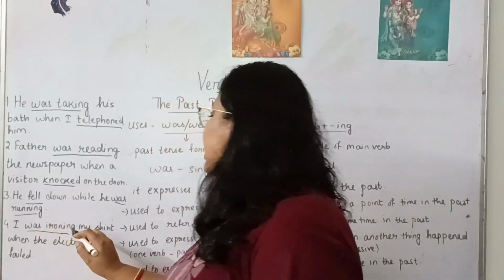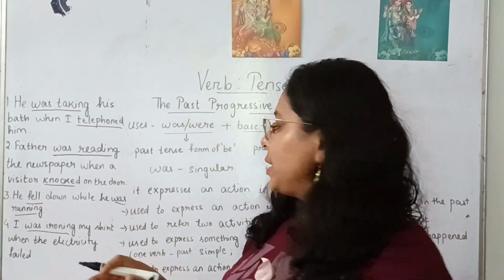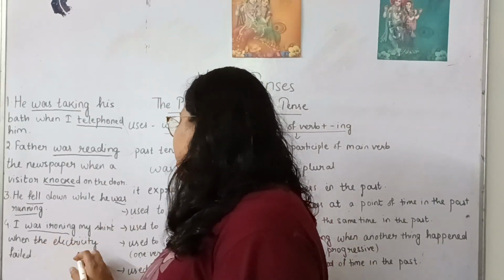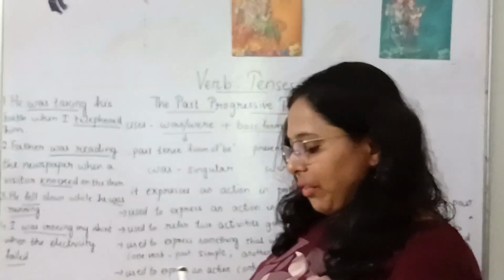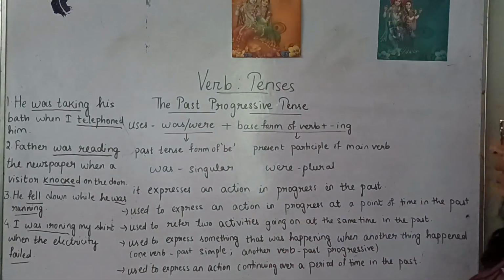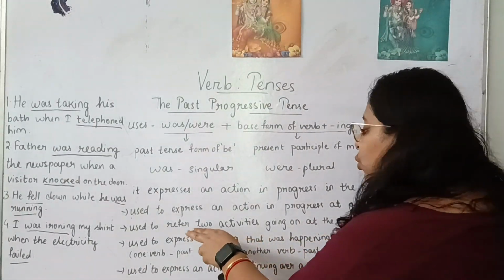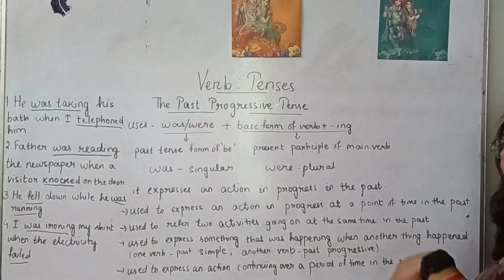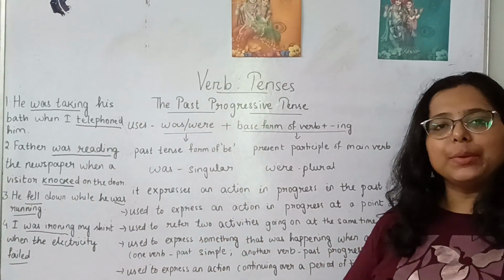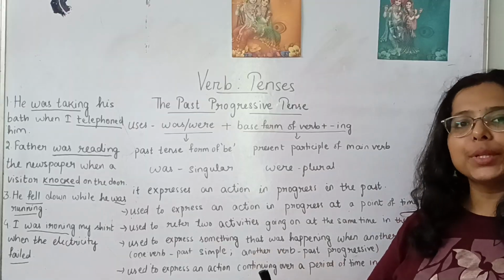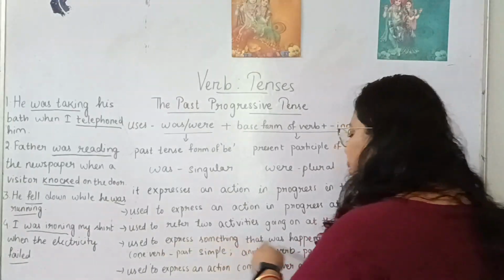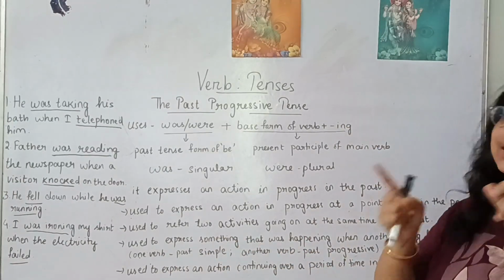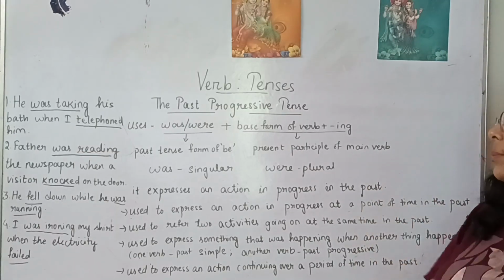I was ironing my shirt when the electricity failed. Was ironing is the past progressive tense. So failed is the simple past. So in these actions we can see that two things are going on, but one is at the happening stage when the other has already happened. One verb will be in the simple past, the other one will be in the progressive. So it is used to express something that was happening when another action happened. Okay, clear?